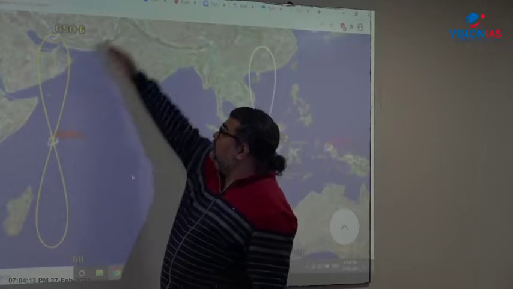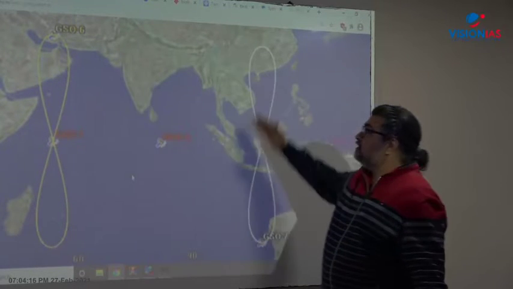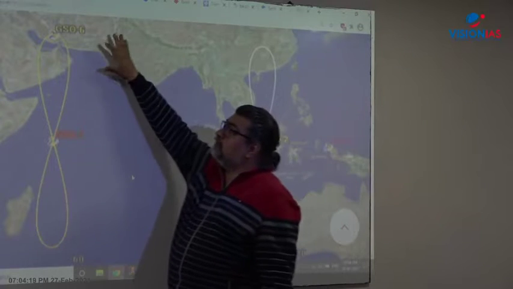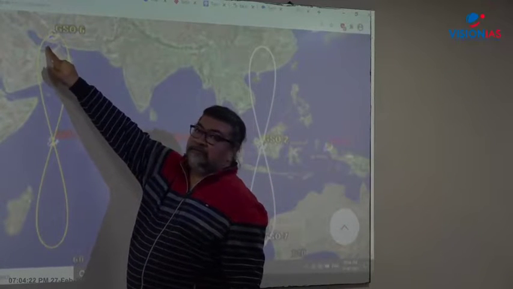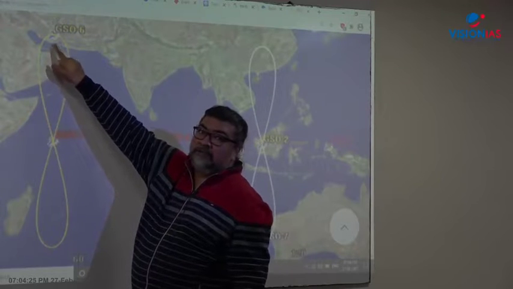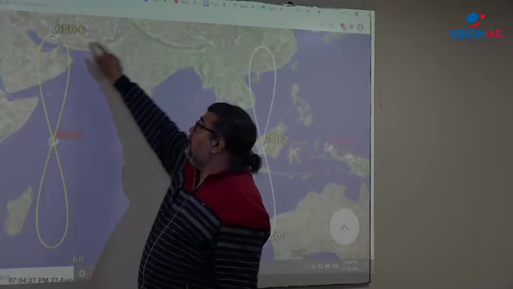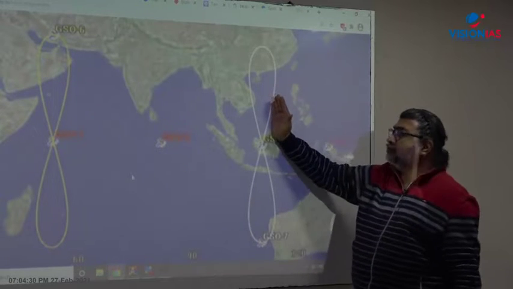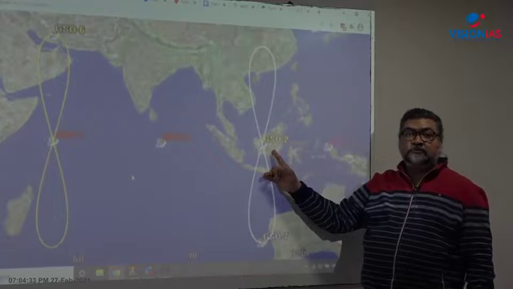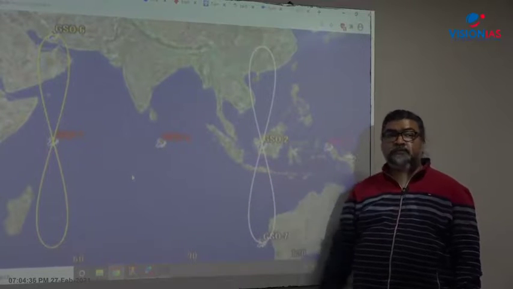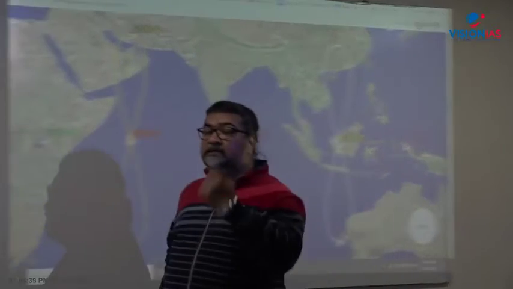And the area covered here is a huge area. There can be navigation up to Iran, and you can see the Red Sea. This is a part of the Red Sea. NavIC can have coverage till the Red Sea, and it also covers part of China and part of Southeast Asia, like the Philippines and parts of Java and Sumatra. That's what I said, it is a 7 satellite system, 4 in geosynchronous orbit and 3 in geostationary orbit. I know that sometimes students may have doubts about the number of satellites, so that's what I clarified here.